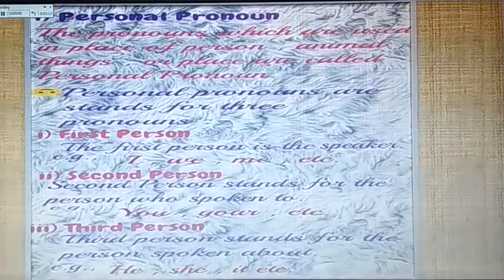The first kind of pronoun is personal pronoun. A pronoun which is used in the place of a person, animal, thing or place is called a personal pronoun. Personal pronouns stand for 3 persons. First, first person. Second, second person. And the third one is third person.